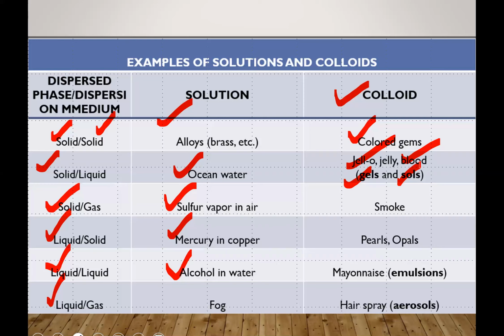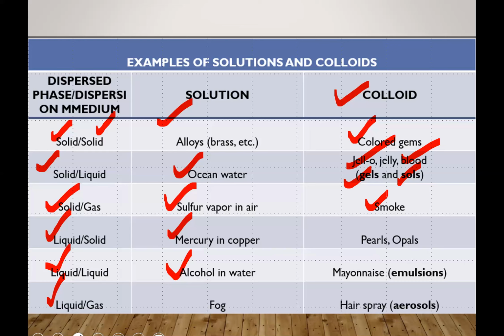And solid in gas means the dispersed phase is solid and we are dissolving solid into gas. So solid into gas means smoke. Smoke can be an example of solid dispersed phase, and dispersion medium is gas. Because in smoke, several dust particles are present in air.